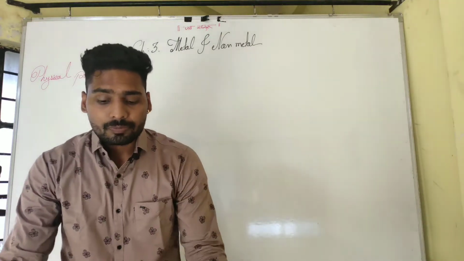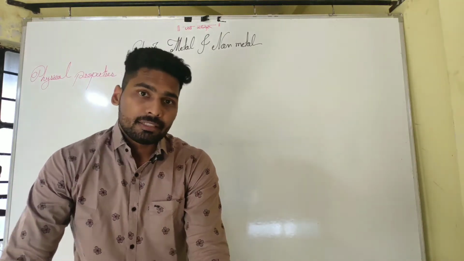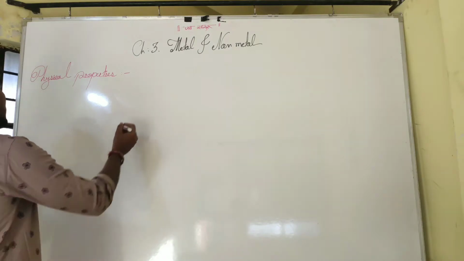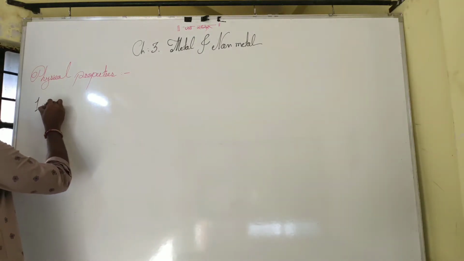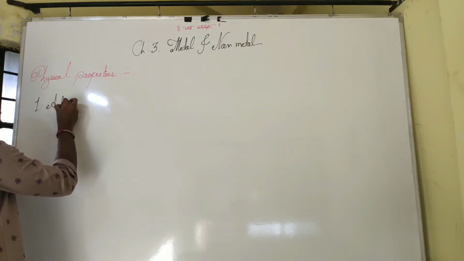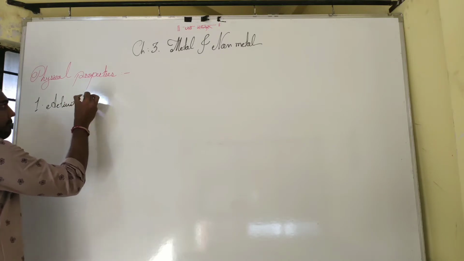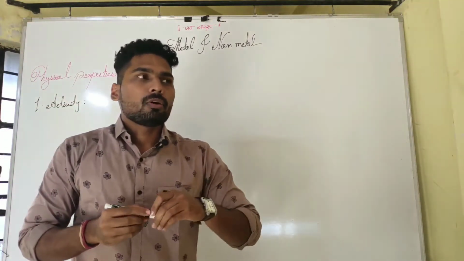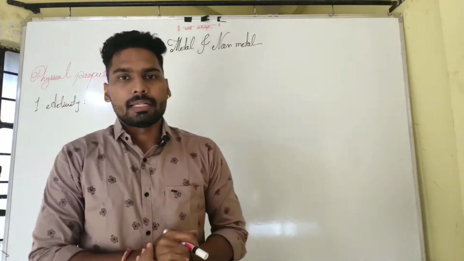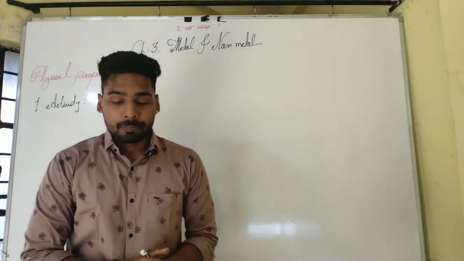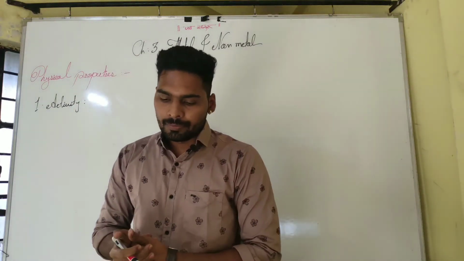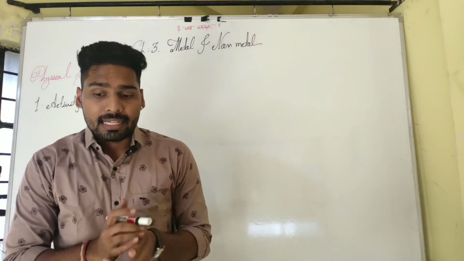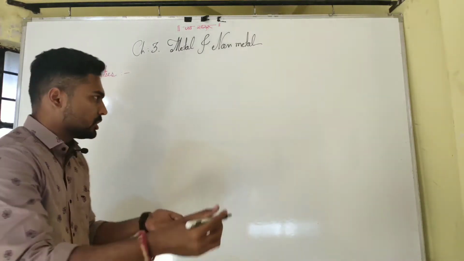Then the next is Activity 1. Let me start the first activity. In the first activity, we have to do something interesting. In this way, we will learn the physical properties of the metals. So concentrate here. Firstly, take samples of iron, copper, aluminium, magnesium.